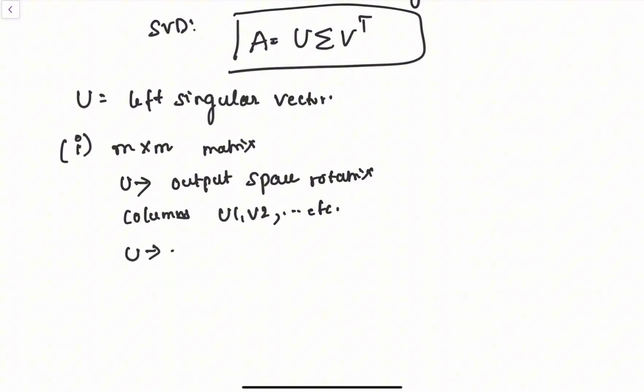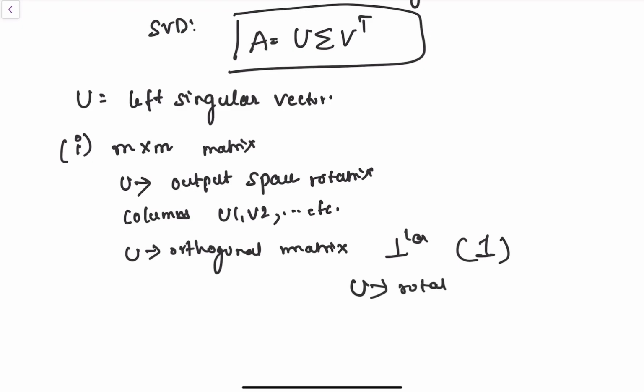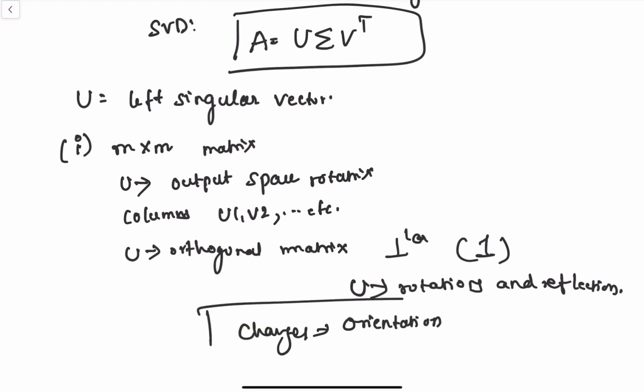The crucial point is that U is an orthogonal matrix. That's fancy math talk for a matrix whose columns are all perfectly perpendicular to each other and each column has a length of 1. It basically means U only performs rotations and reflections. It doesn't stretch or squish anything, it doesn't contract or relax. It just changes the orientation in the output space.